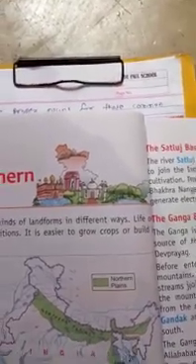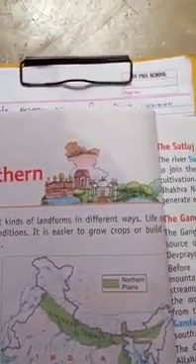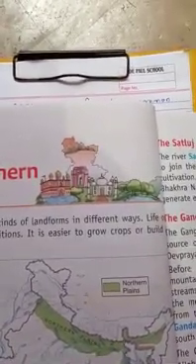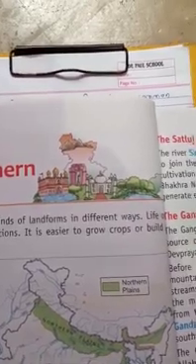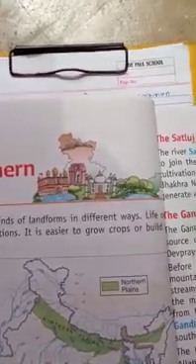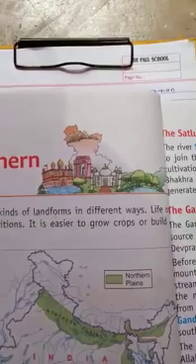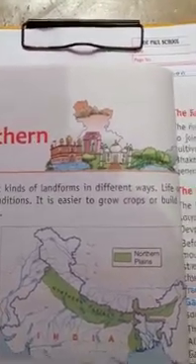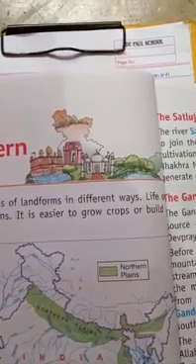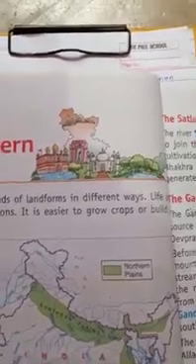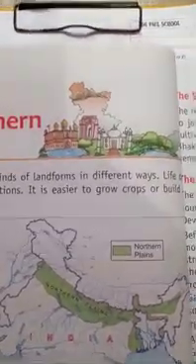The fine silt brought and spread by rivers is called alluvium. The alluvial soil is very fertile. That is why this alluvial soil helps in a better harvest of crops.